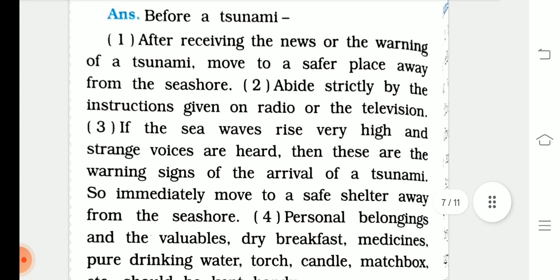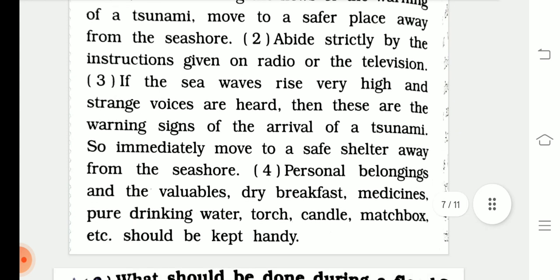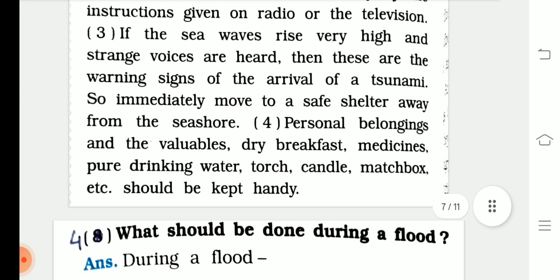If the sea waves rise very high and strange voices are heard, then these are warning signs of the arrival of a tsunami. So immediately move to a safe shelter away from the seashore. Personal belongings and valuables, dry breakfast, medicines, pure drinking water, torch, candle, matchbox, etc.